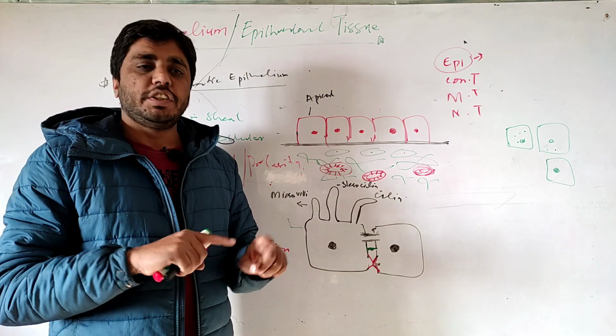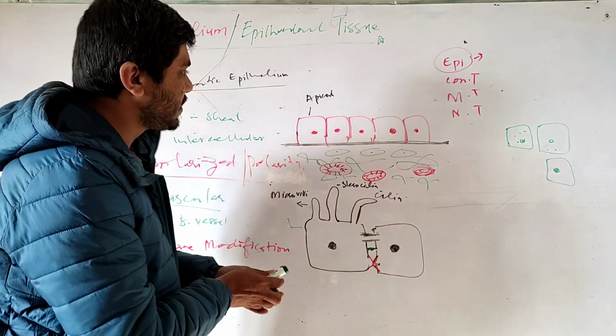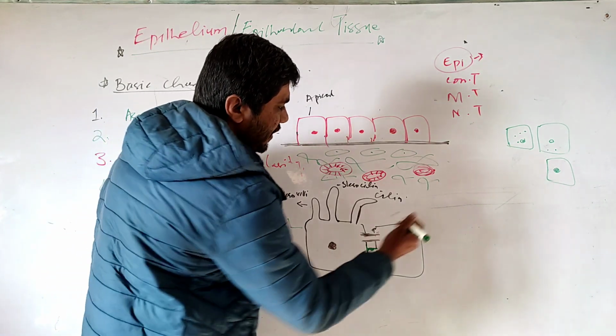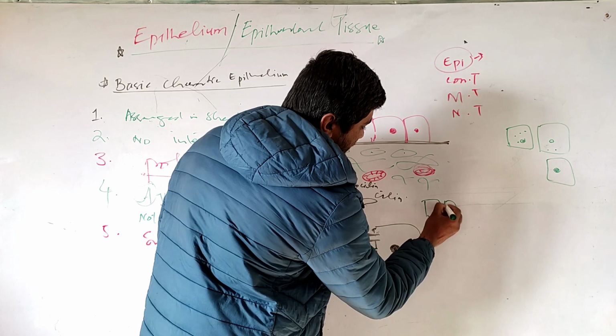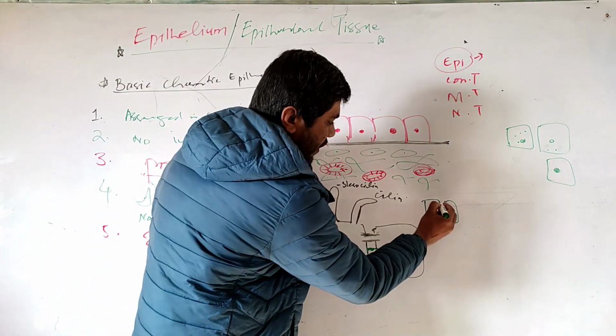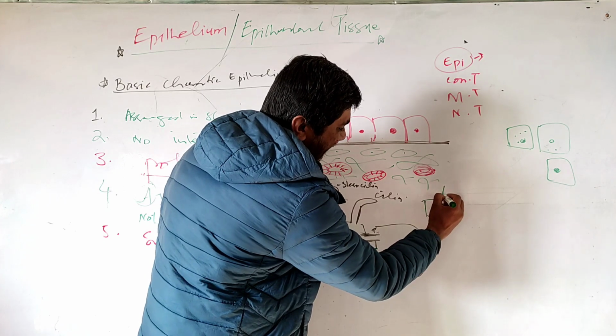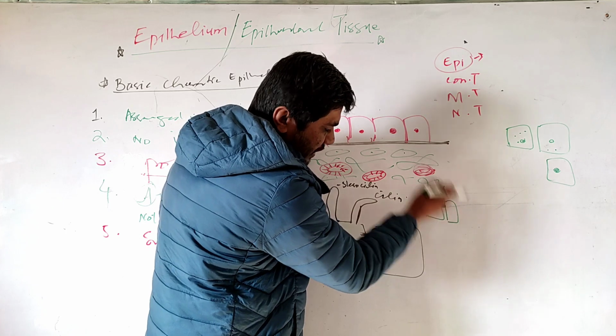Tight junction means there is no space between two cell membranes. If there are two epithelial cells, it is like you have stitched the two cell membranes together. So not any molecule can pass between the two cells.